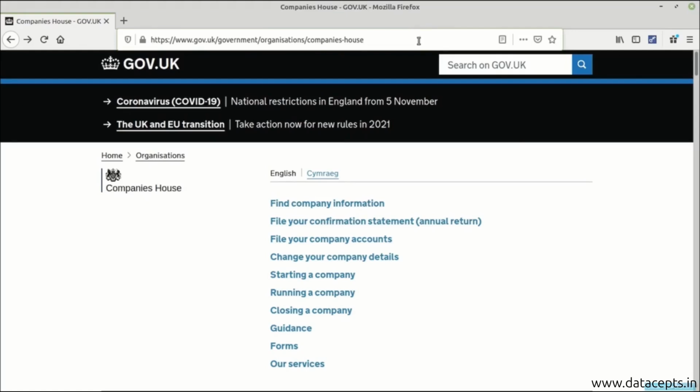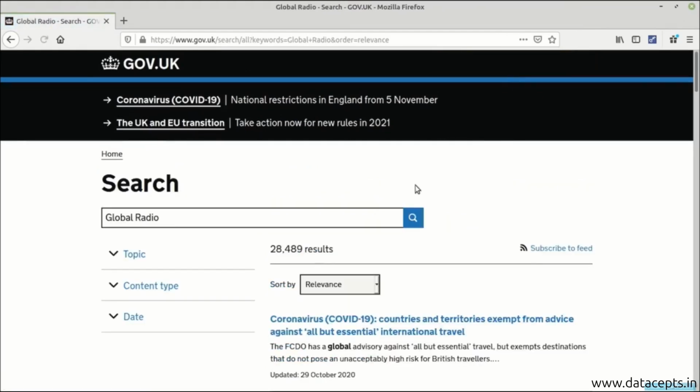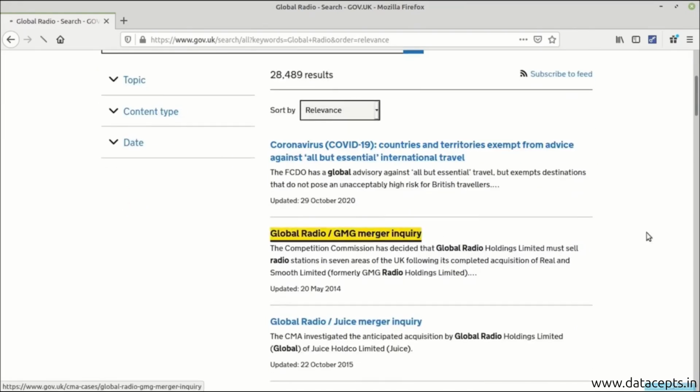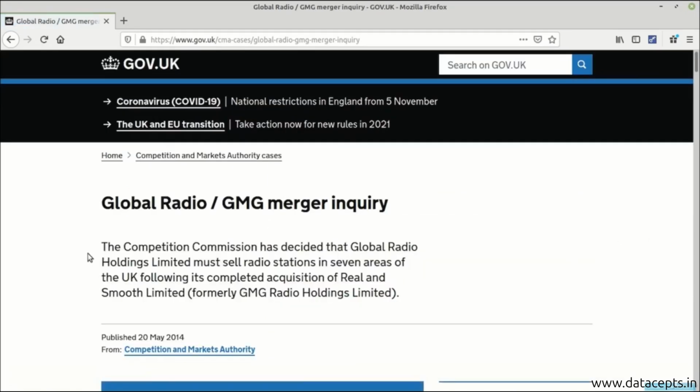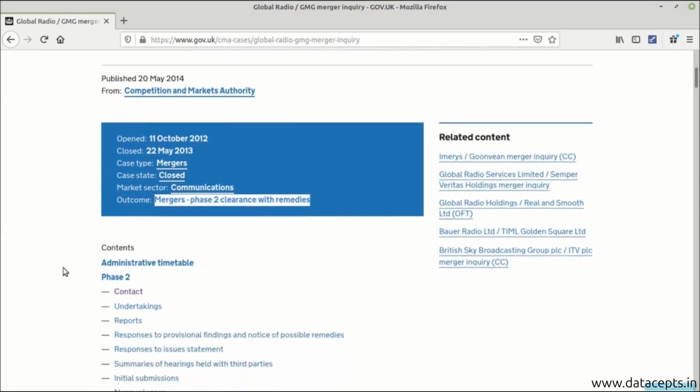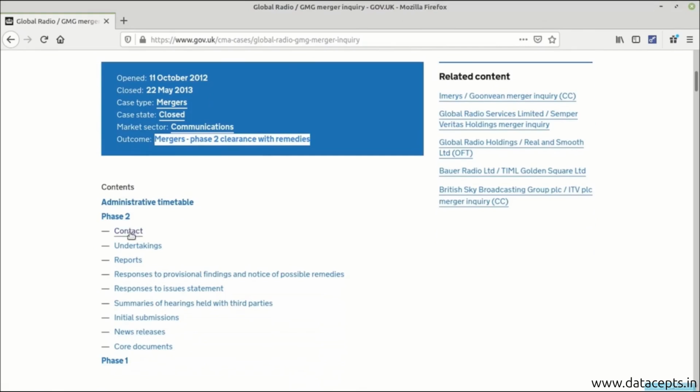Let's visit the UK government website. Here I go to Companies House and try to find information for Global Radio as an example. Here is a record. I click on those records and I'll be able to find when the company was opened, when it was closed, the case type, it was merger, and the market sector it was catering to was communications, and what was the outcome. Also, you can get the contact information.